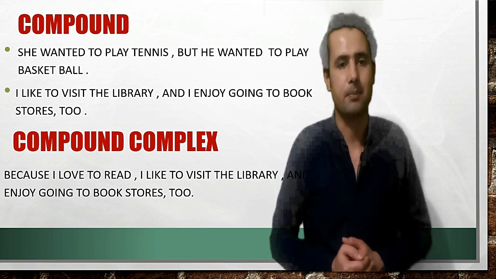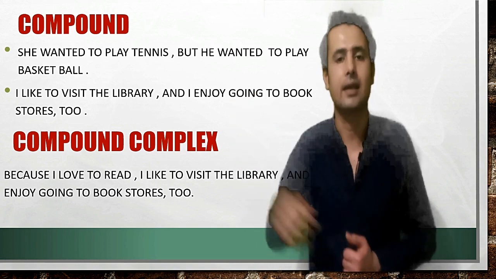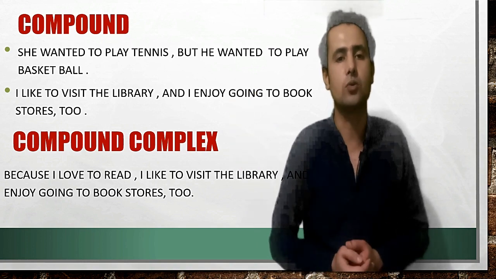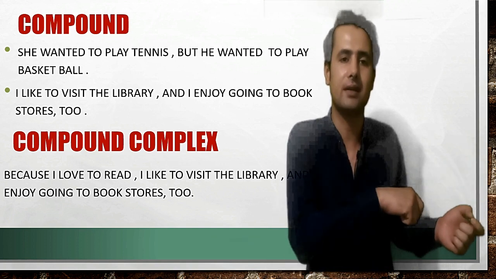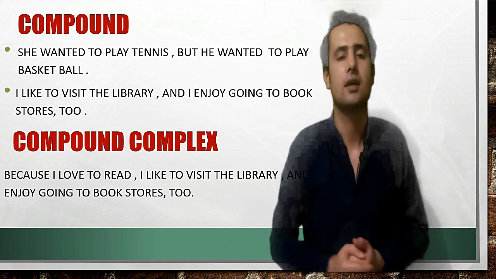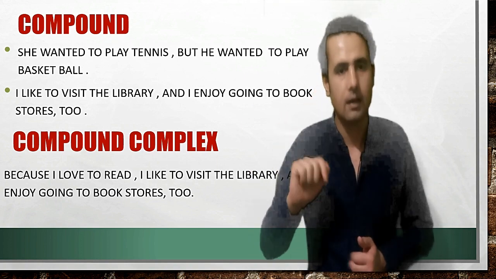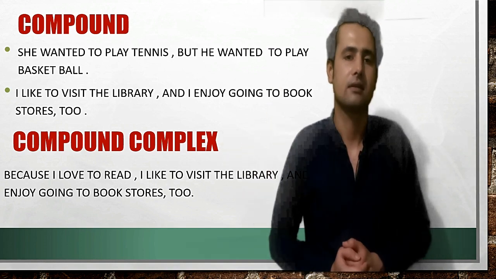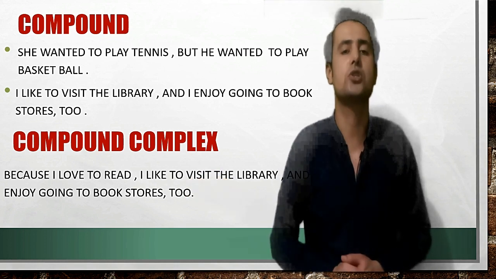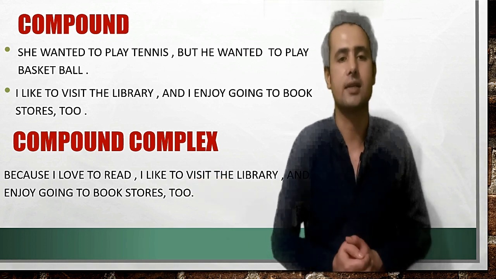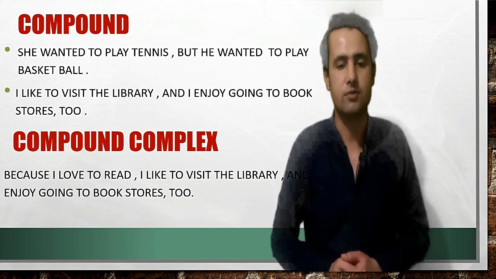Focus on the previous example. I like to visit the library, comma, and I enjoy going to bookstores too. These two are independent clauses. If I connect a dependent clause to these two independent clauses: because I love to read, comma, I like to visit the library and I enjoy going to bookstores too. This gives rise to a sentence that we call a compound complex sentence.